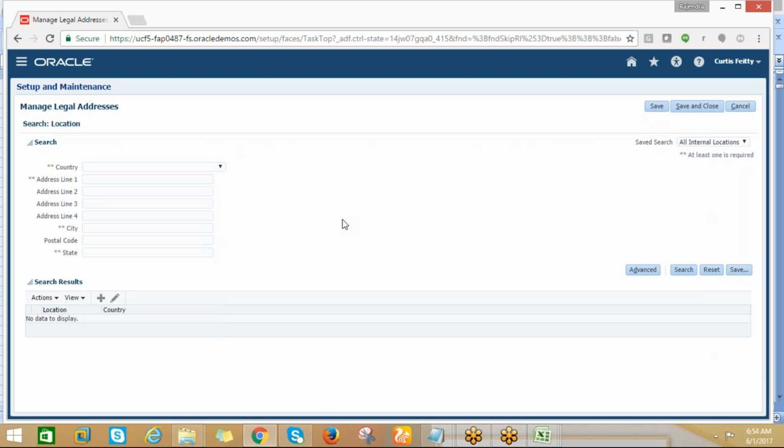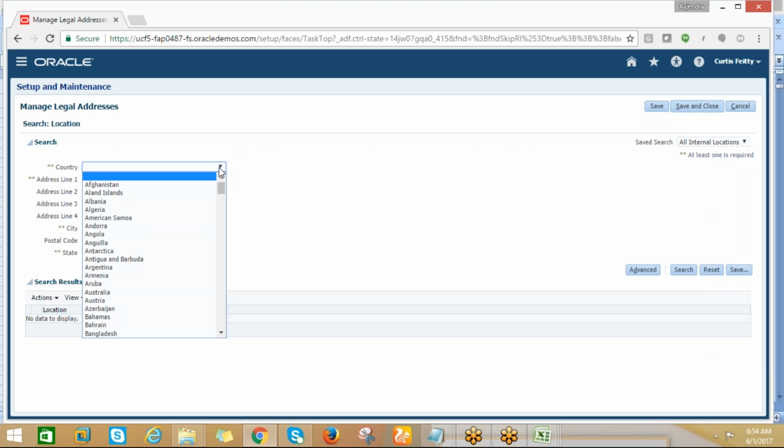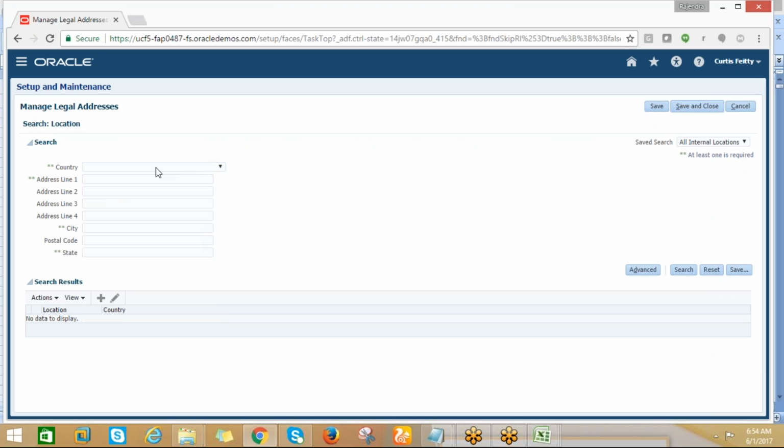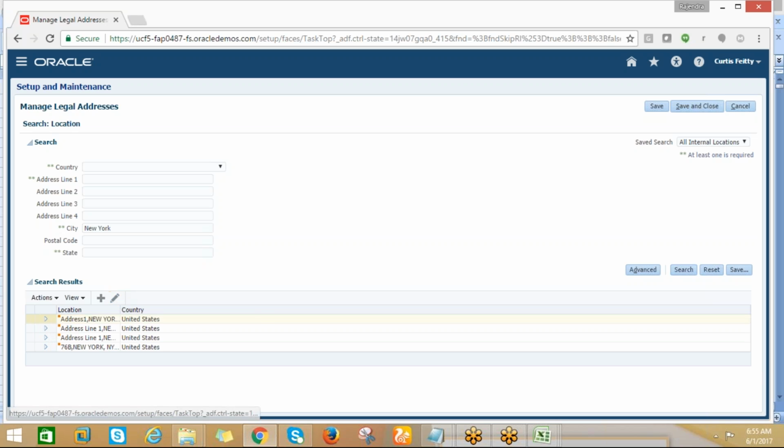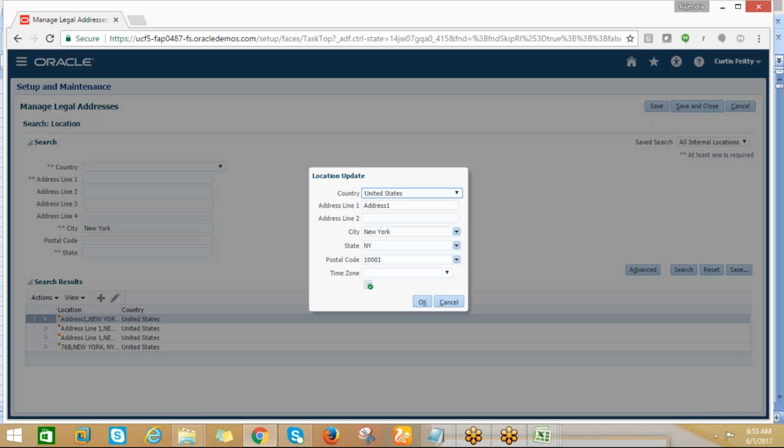Okay, here we have country. Let me search for one address. Okay, so I can take this address, New York. Then we'll edit this one. I can copy city as New York.